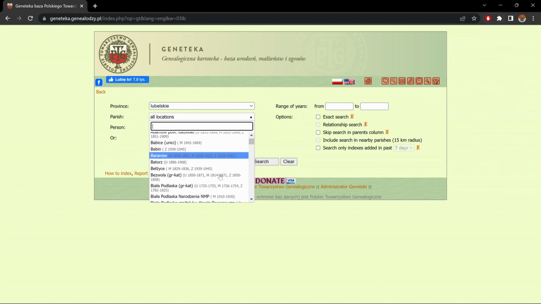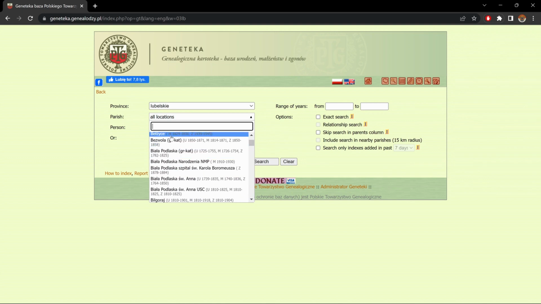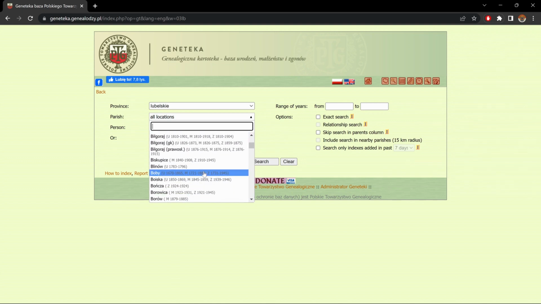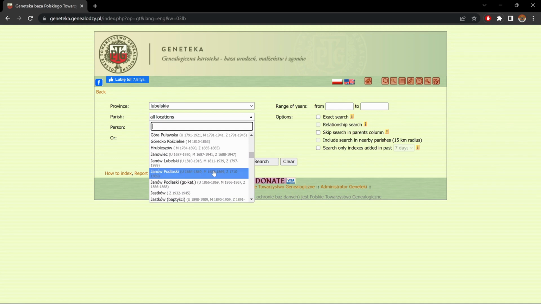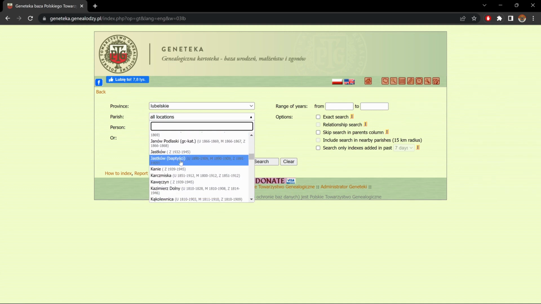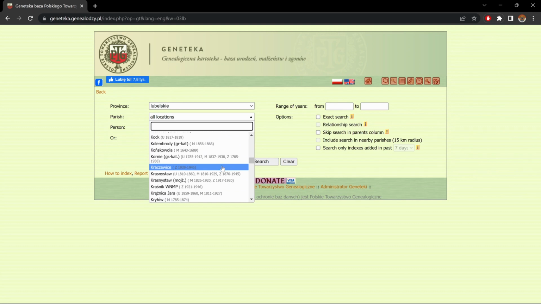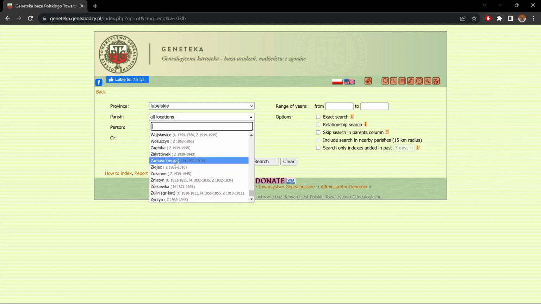Now, as we go through this list of parishes, we see that we have different religions, mainly Roman Catholic, but we have quite a few Greek Catholics, Orthodox, again Greek Catholic, Roman Catholic, Baptist, Greek Catholic, Jewish, which shows that the main religion here is Roman Catholic, but we might have chances of finding something that's Jewish, or Greco-Catholic, or a different religion.